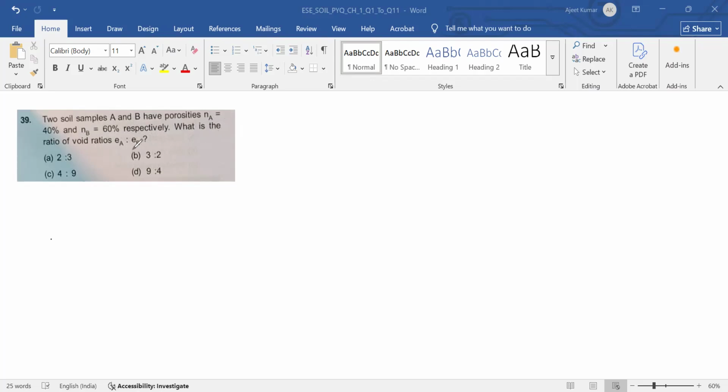What is the ratio of Ea to Eb? So N is E divided by 1 plus E, and E is N divided by 1 minus N. This is not N, this is eta, porosity. Porosity is equal to void ratio divided by 1 plus void ratio. So void ratio is porosity divided by 1 minus porosity.